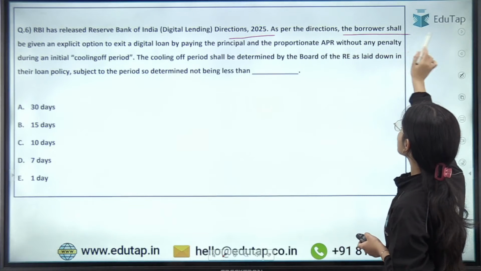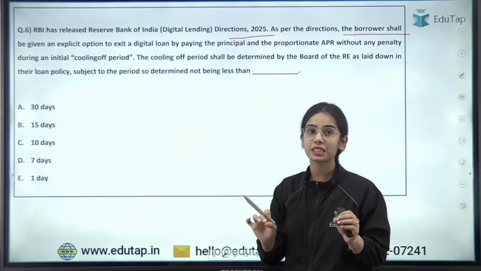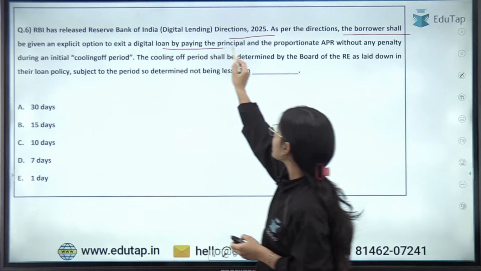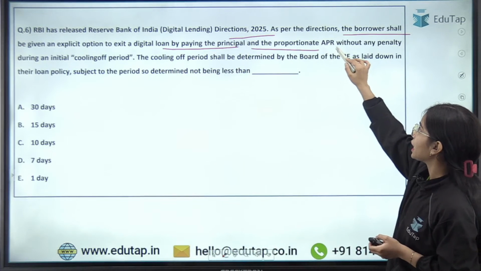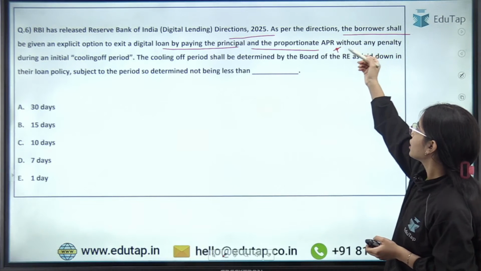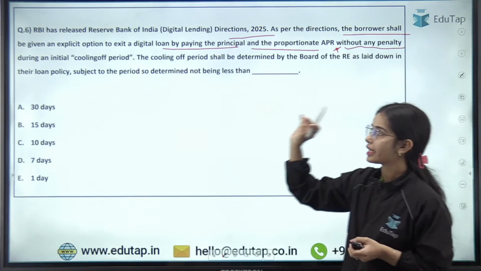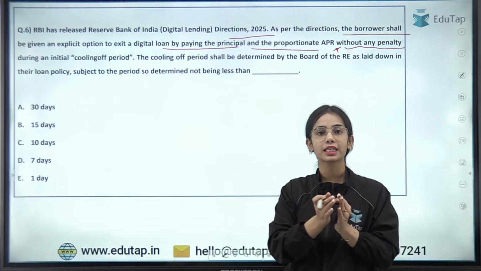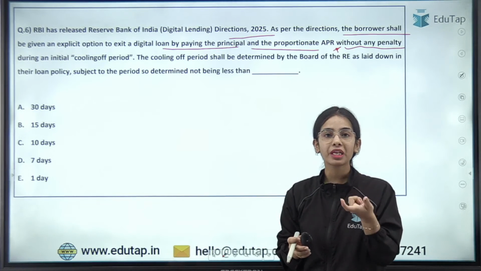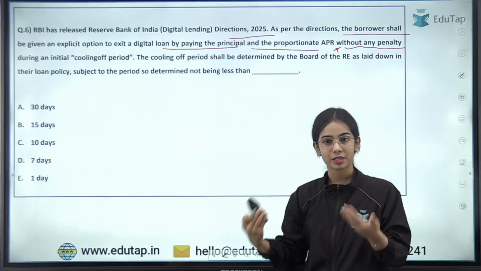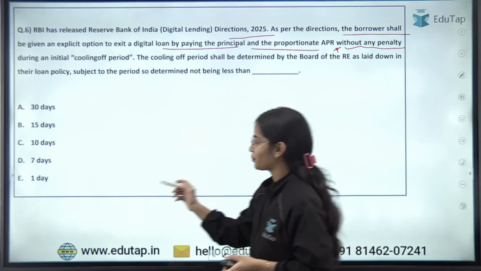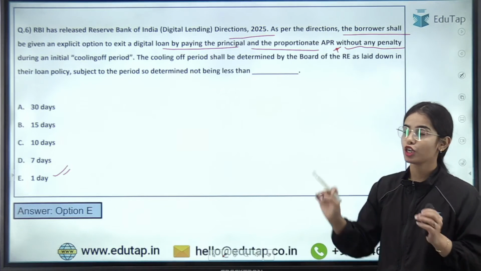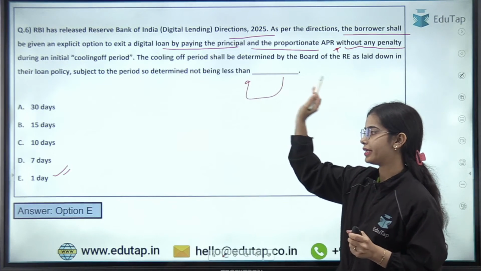As per the directions, the borrower shall be given an explicit option to exit a digital loan by paying the principal and the proportionate APR, annual percentage rate, without any penalty during an initial cooling off period. So when the loan is given, there is a cooling off period. Now what is the minimum cooling off period that the RBI has mandated? 1 day. Very good, correct. So 1 day is the minimum cooling off period that has been mandated. The cooling off period cannot be less than 1 day.